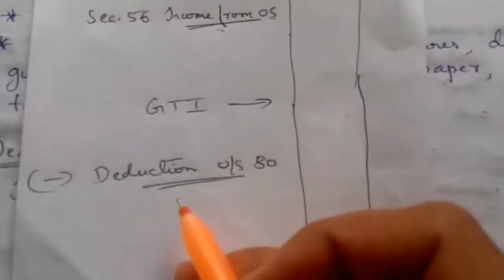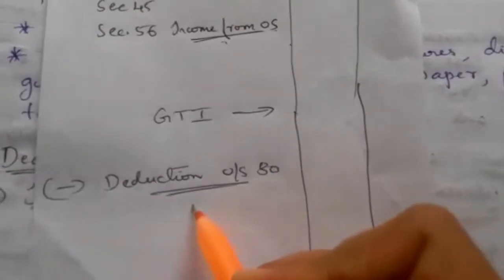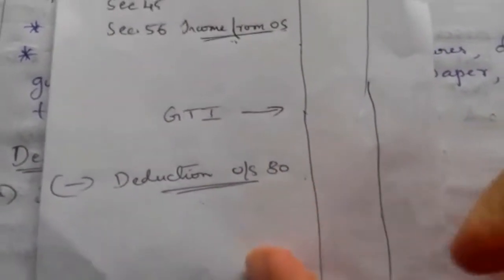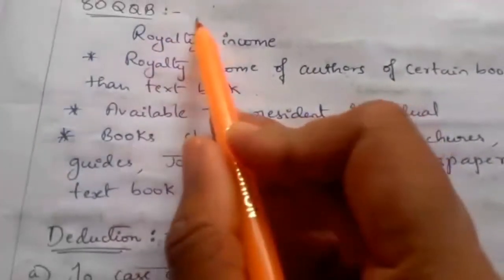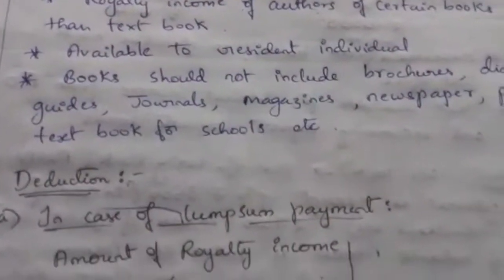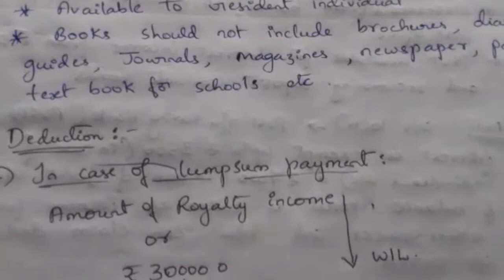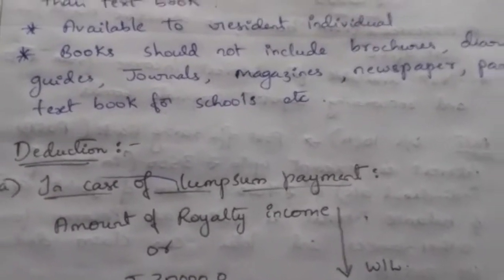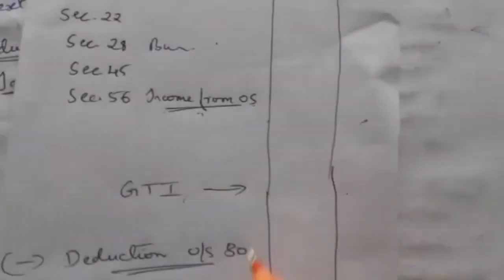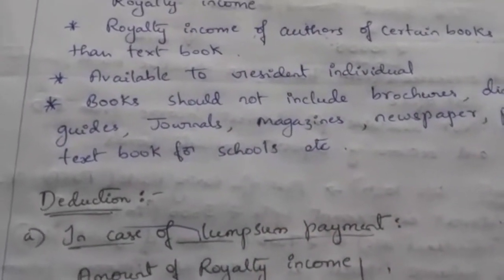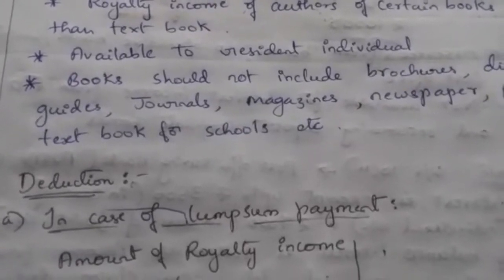Later the author of the book, the assessee, can claim a deduction under section 80QQB for royalty income in order to save tax. When they add this income, their gross total income increases, so to reduce their tax they can claim deduction under 80QQB for royalty income. Here there are some conditions.